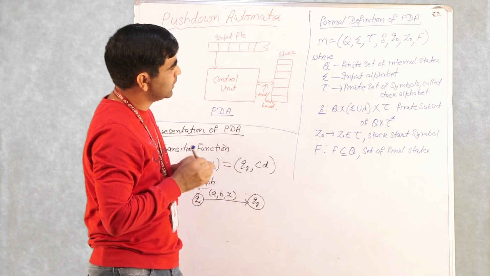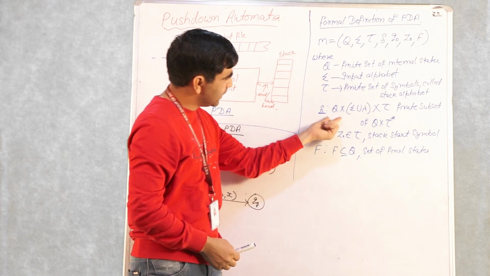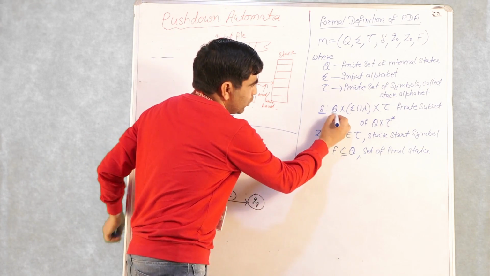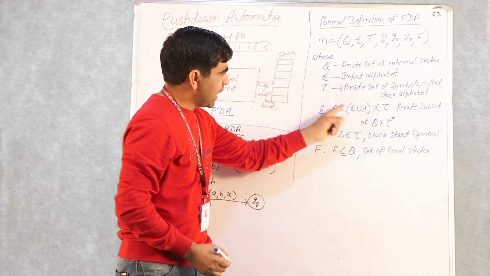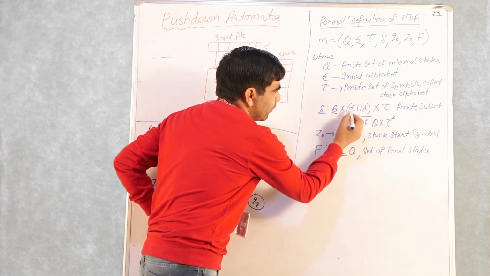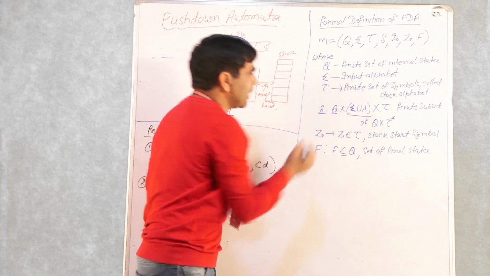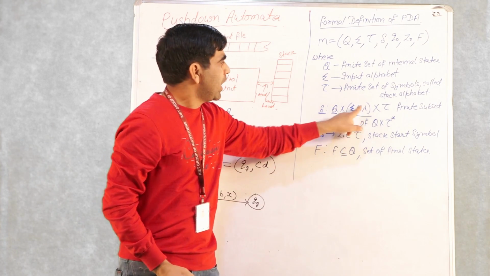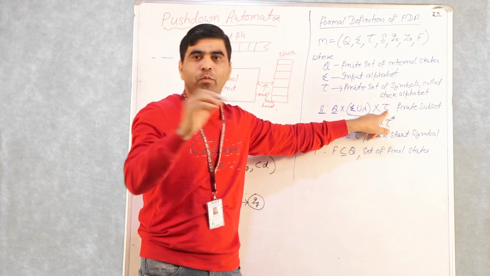You need to understand how the transition function works in this case. You are in some state Q, and you get an input symbol from the alphabet, and this input symbol can be empty also, okay, and there is something on top of the stack.